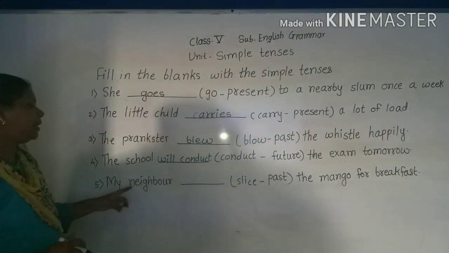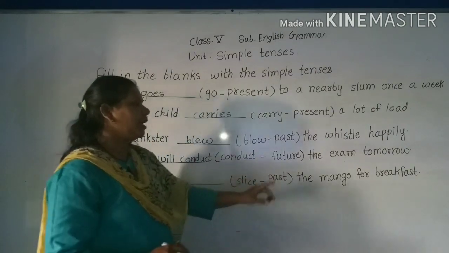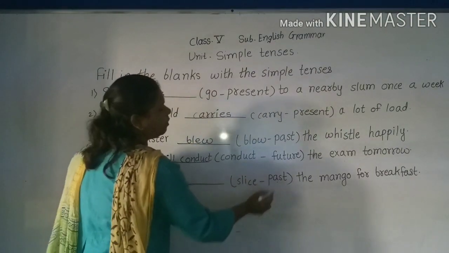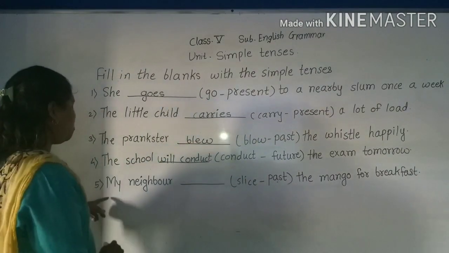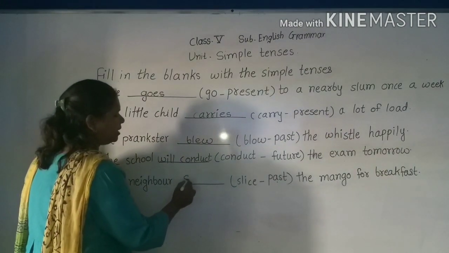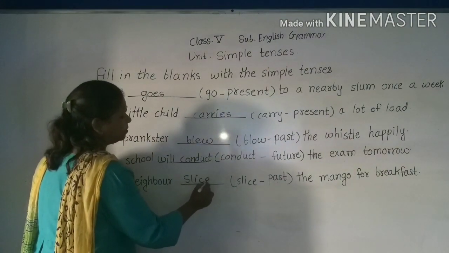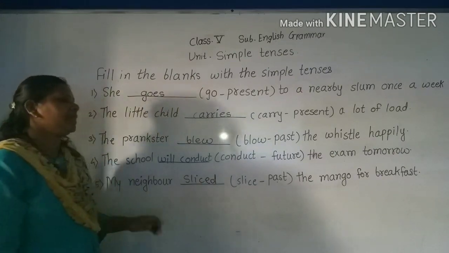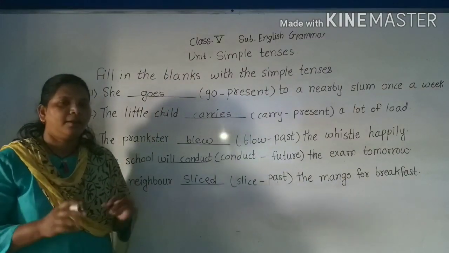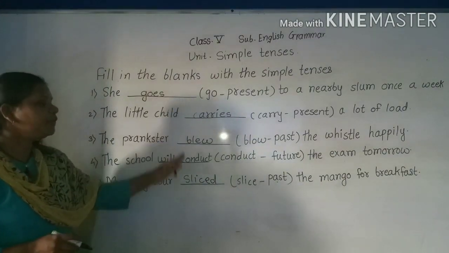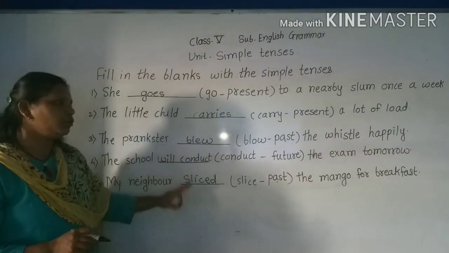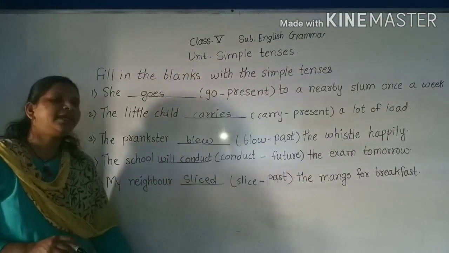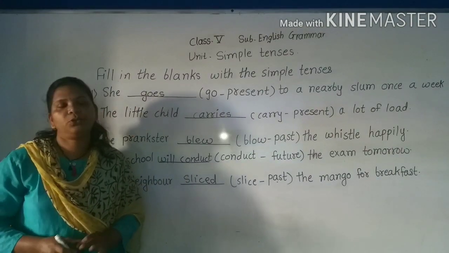See here: My neighbor dash slice the mango for breakfast. Here we have to use the past form of the verb. So my neighbor sliced the mango for breakfast. So the first five examples I have shown you. I hope that the remaining examples you solve on your own.